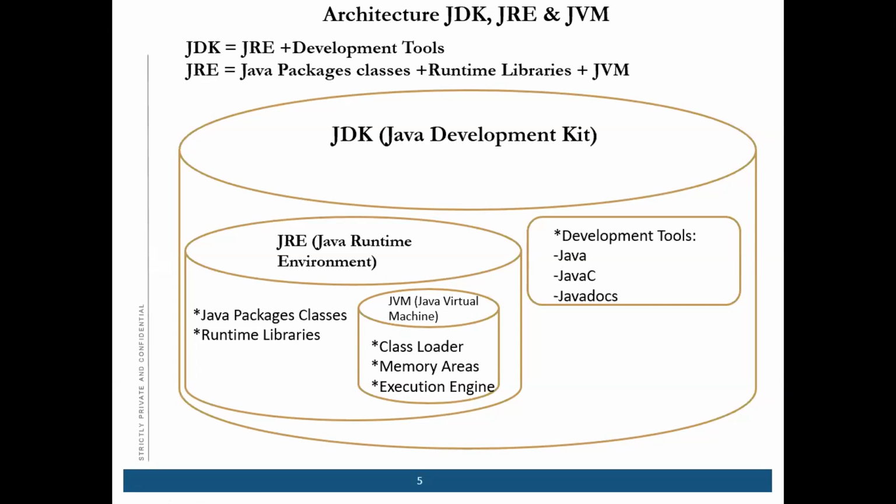It is not visible, practically you cannot see it. That's why it is called the Java Virtual Machine. It is an abstract machine or a virtual machine. It is a specification that provides a runtime environment in which Java bytecode can be executed.